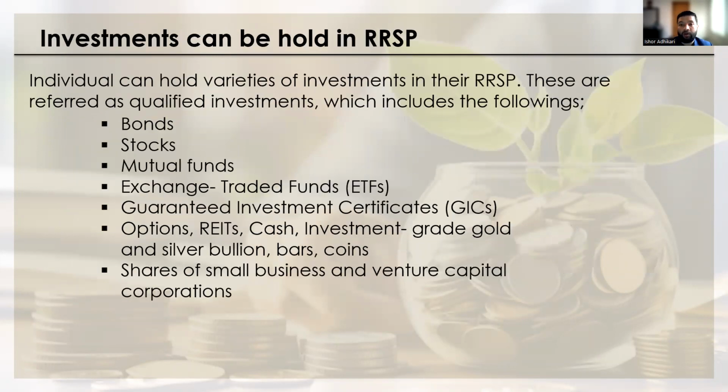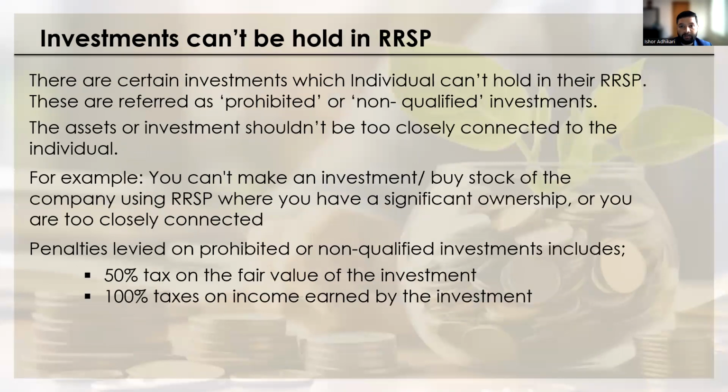Investments that you can hold in RRSP are bonds, stocks, mutual funds, ETFs, and GICs. There are a few investments which you cannot hold in RRSP. If you have a close connection to that investment, you cannot make that investment from your RRSP. That will make the investment prohibited or non-qualified, which will lead to a penalty of 50% tax on the fair market value of that investment and 100% tax on the income earned by the investment.